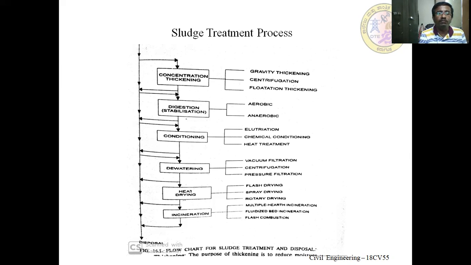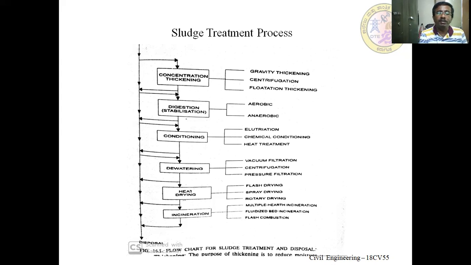Conditioning is also one way of treating the sludge. Usually, we may go for chemical conditioning, in which some chemicals are added to remove the moisture content from the solids. By adding chemicals to the sludge, it is possible to reduce the moisture content present in it.